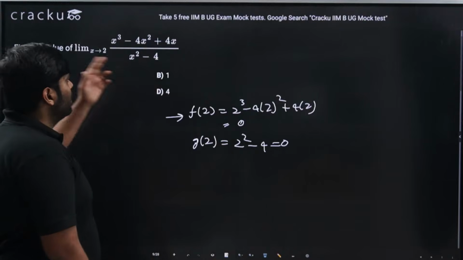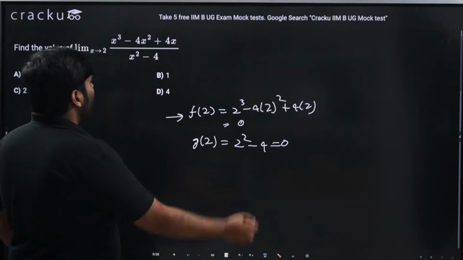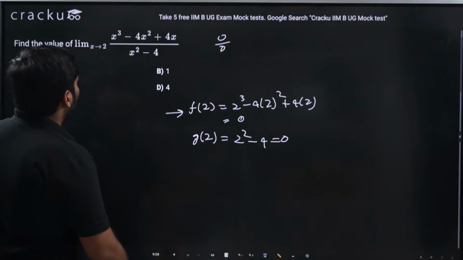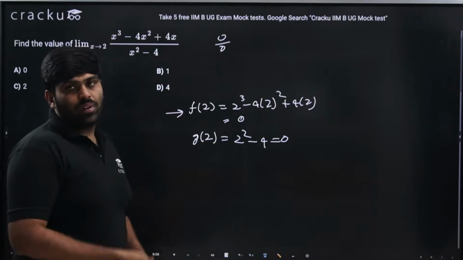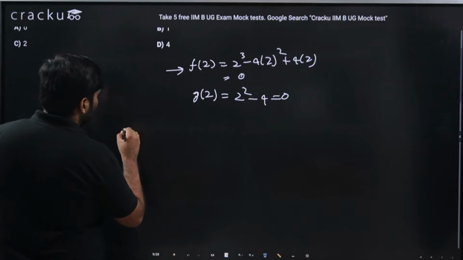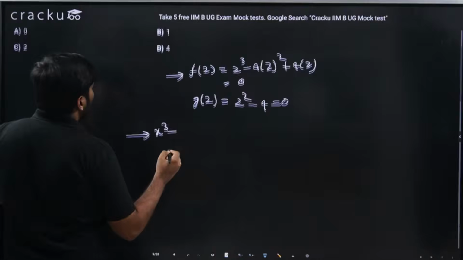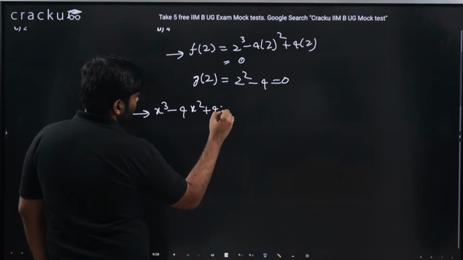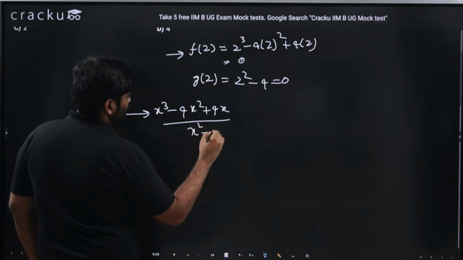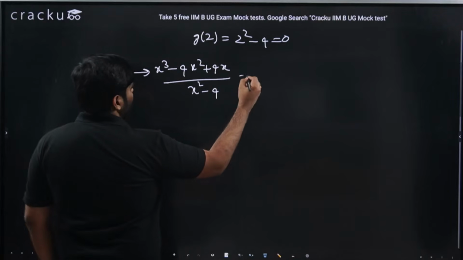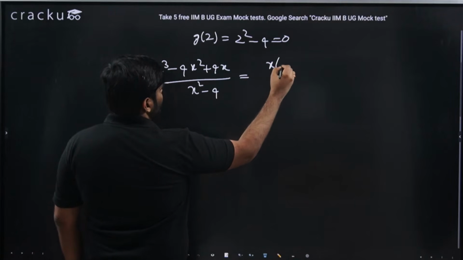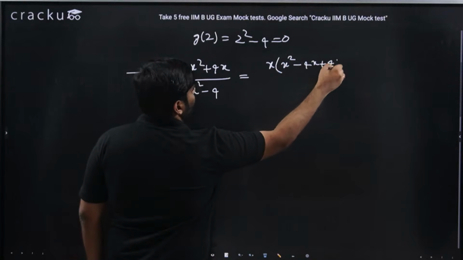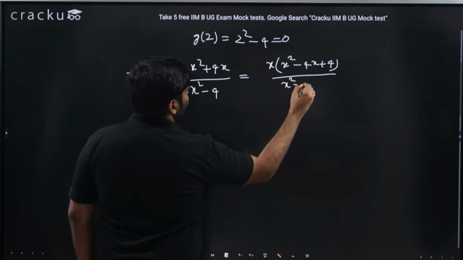So this is the form we discussed just before, the 0 by 0 form. In order to deal with this, as I mentioned, we have to simplify the given equation. So let us do that. Given is x cube minus 4x square plus 4x divided by x square minus 4. This can be written as what? I will take x common in the numerator, so I get x into x square minus 4x plus 4 divided by the same x square minus 4.